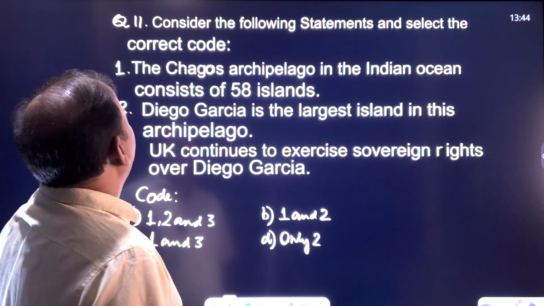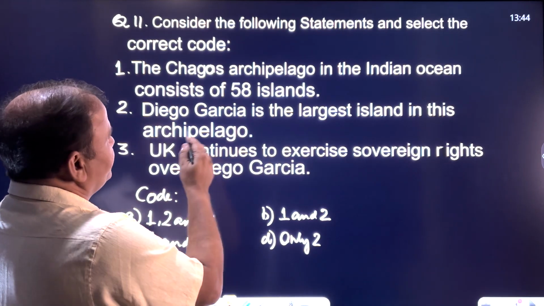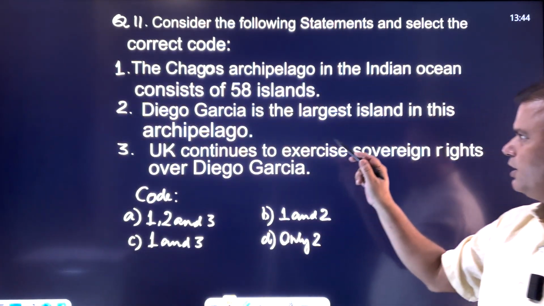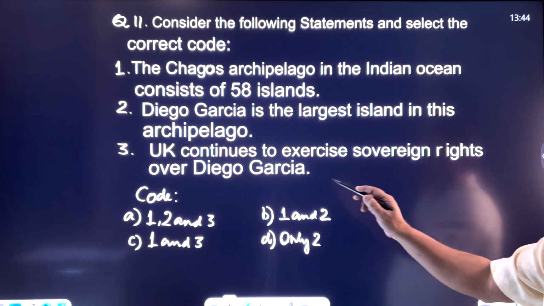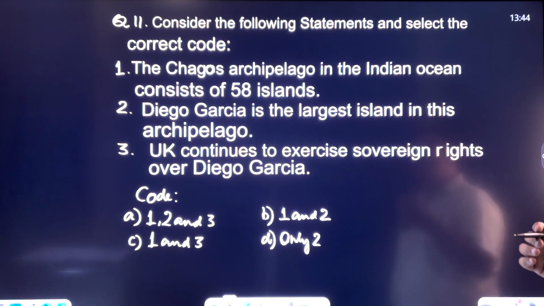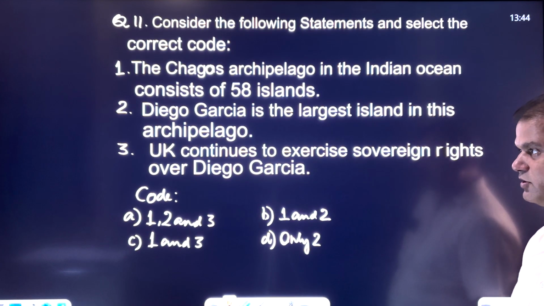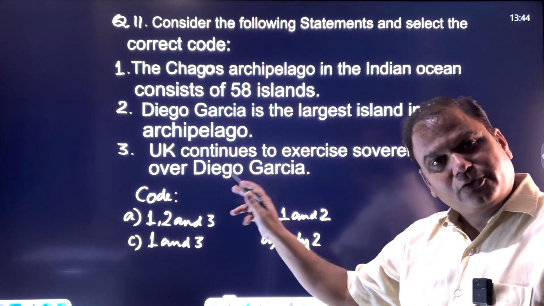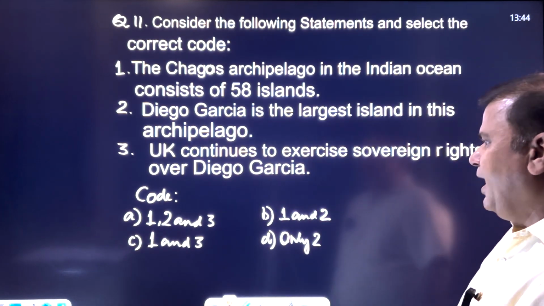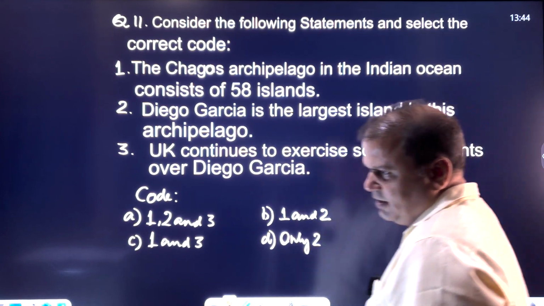Consider the following statements and select the correct code. The Chagos archipelago in the Indian Ocean consists of 58 islands. Diego Garcia is the largest island in this archipelago, and UK continues to exercise sovereign rights over Diego Garcia. Now, Chagos definitely has 58 islands, and Diego Garcia is the largest. Diego Garcia is the military base of not only US but also UK. And all these statements are correct.